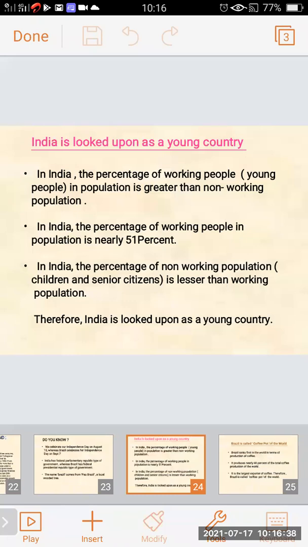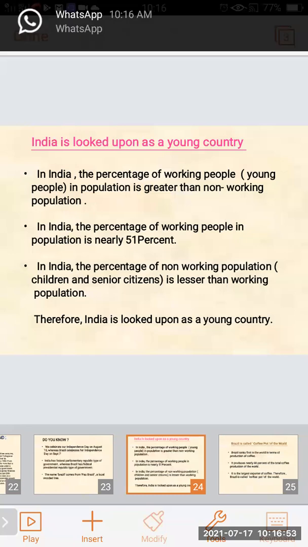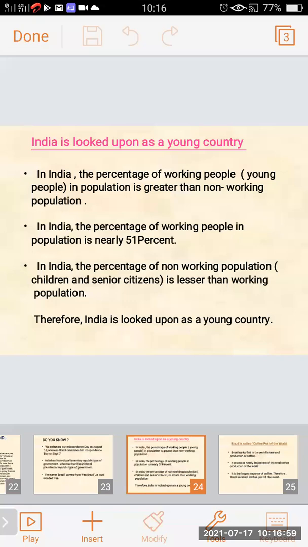In India, the percentage of the non-working population, meaning children and senior citizens, is lesser than the working population. As compared to the working population, the non-working population is less. Therefore, India is looked upon as a young country. This is the reason why.